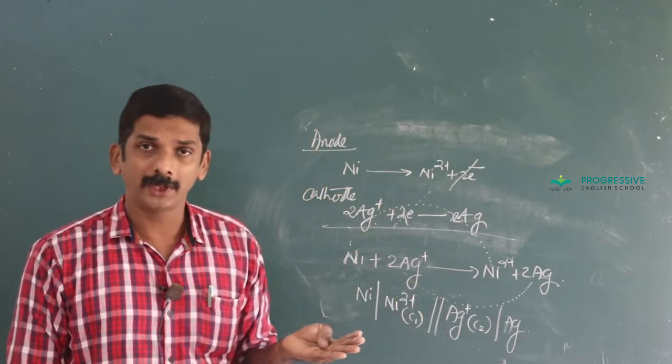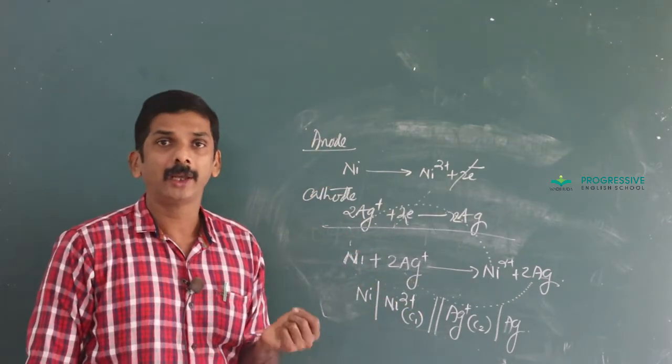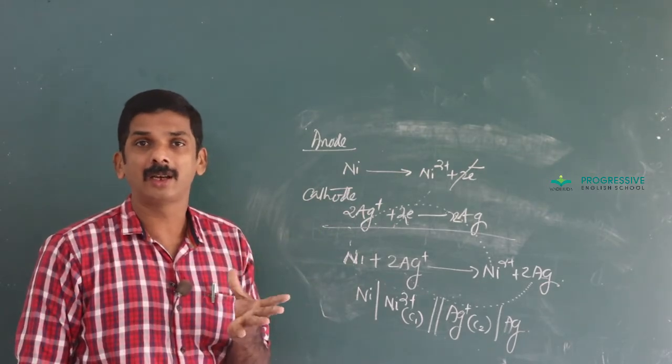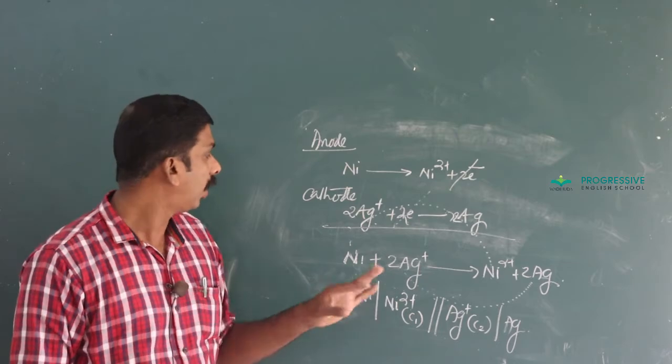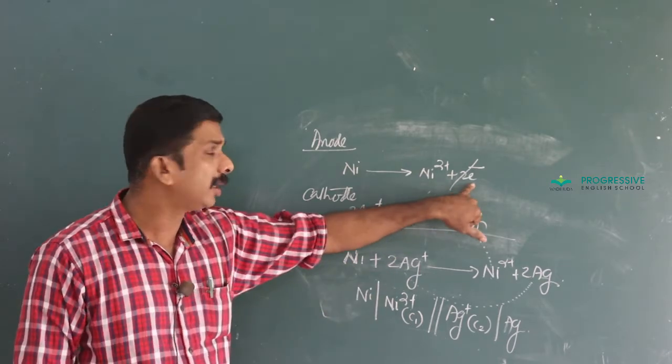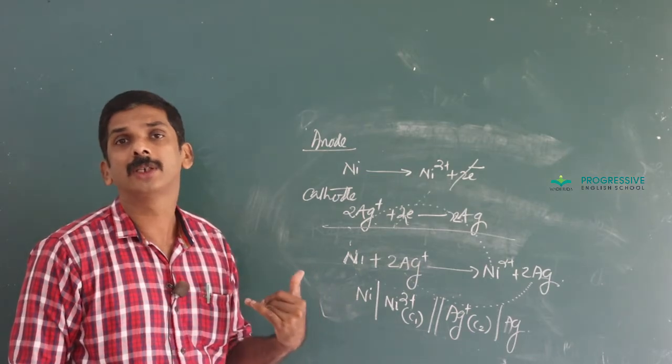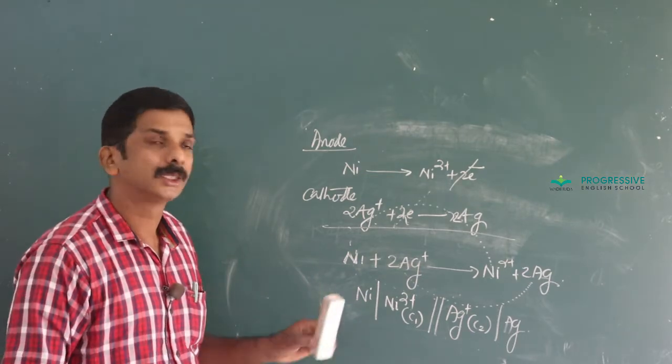The anode is negative in the electrochemical cell because it acts as the source of electrons, an electron-rich sender, such as zinc or nickel, which donate electrons.